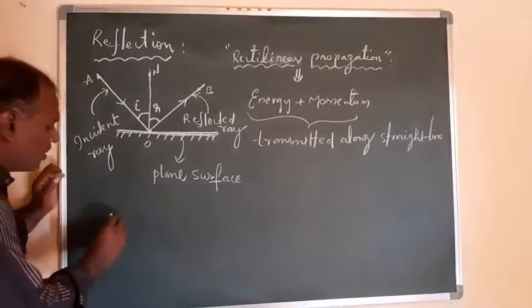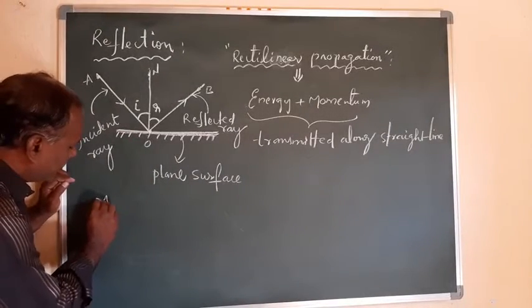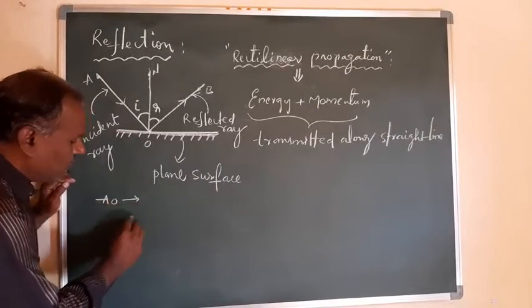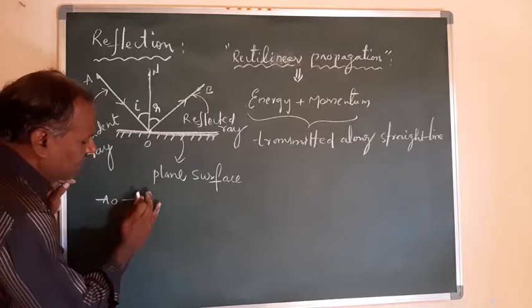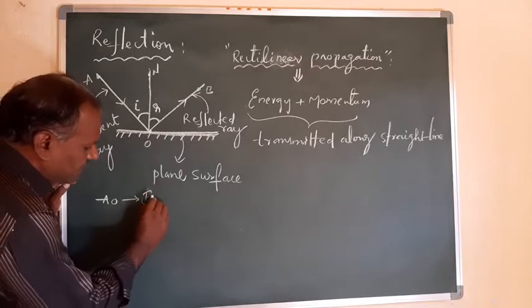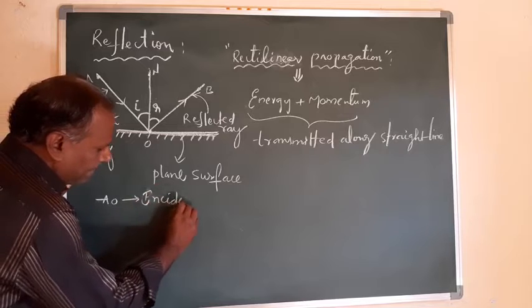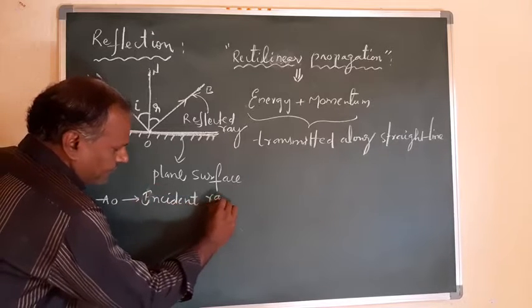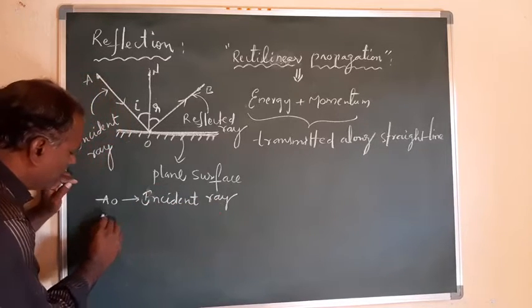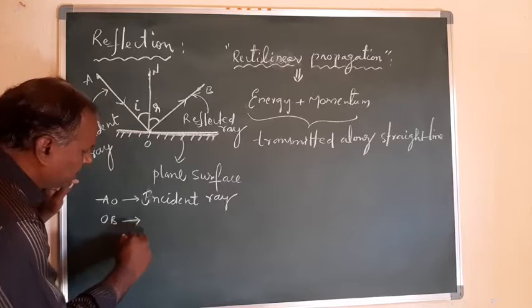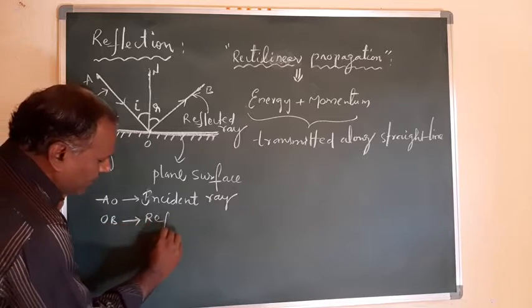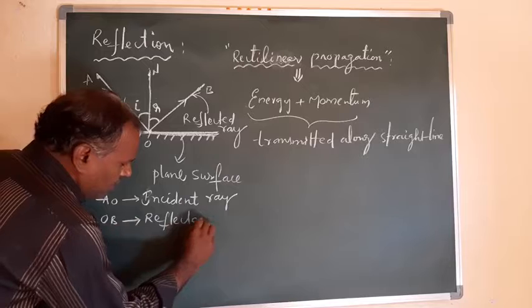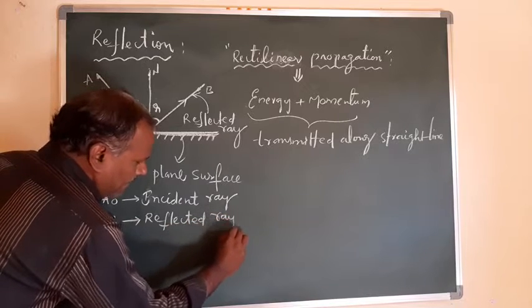So here, what can you observe? This AO, what is that AO? It is the incident ray. And OB is the reflected ray.